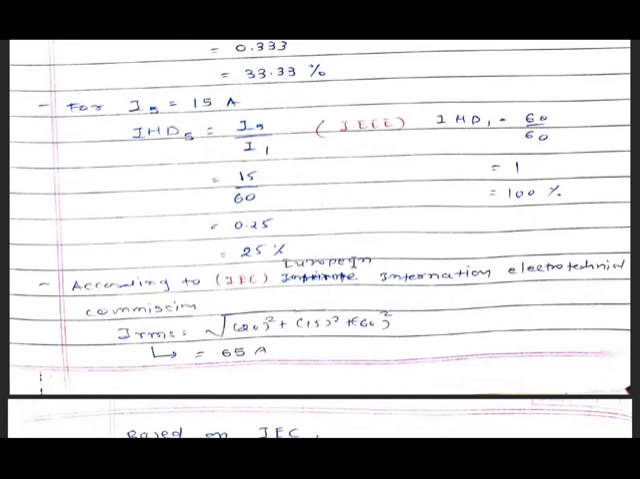Now according to the IEC, means the International Electrotechnical Commission, its full form is International Electrotechnical Commission, and it is given by the equation I RMS equal to the square root of 20 square plus 15 square plus 60 square. So this is the third harmonic, fifth harmonic and fundamental. So the RMS of these three quantities 20, 15 and 60 is 65 ampere.